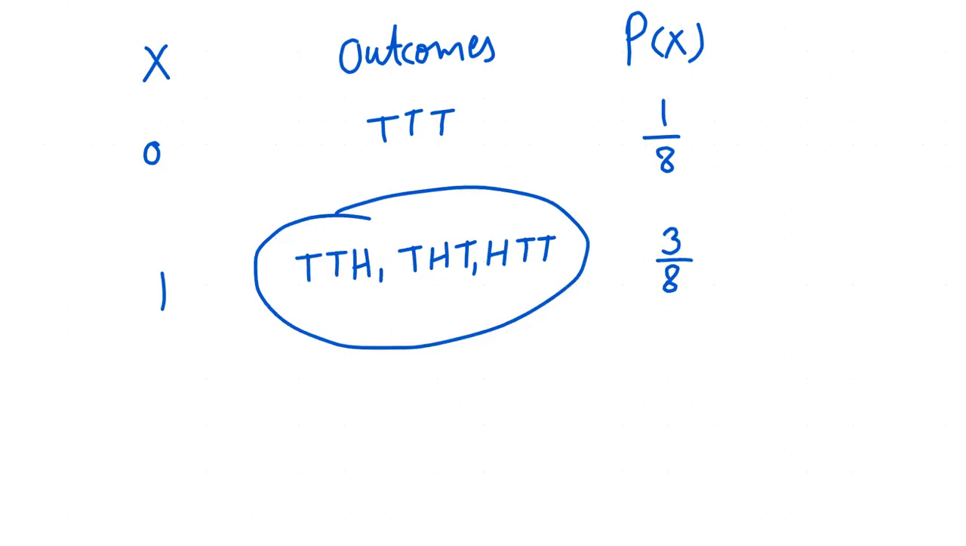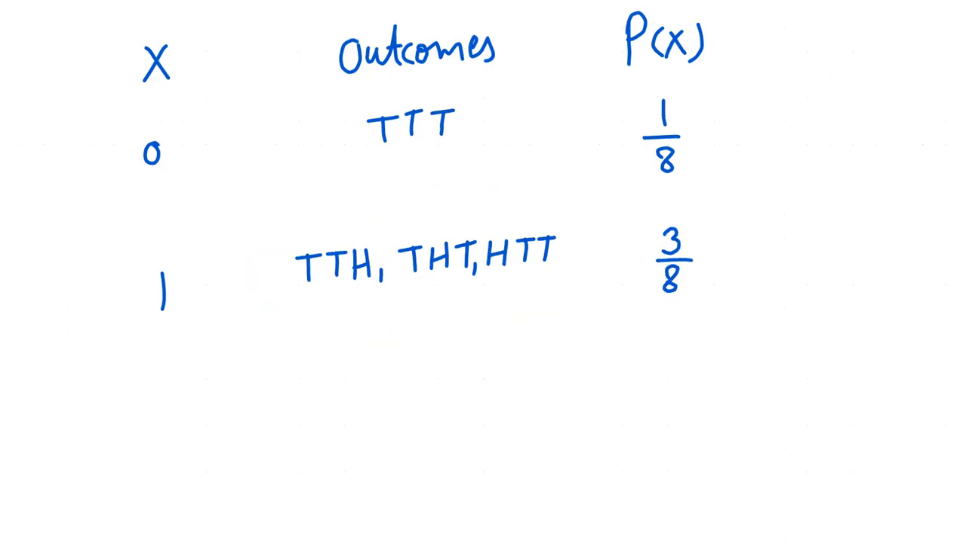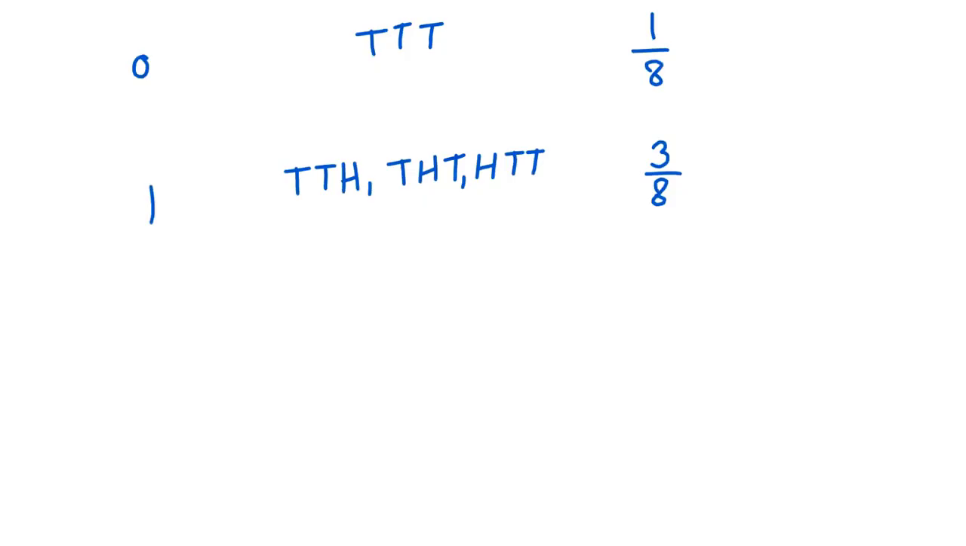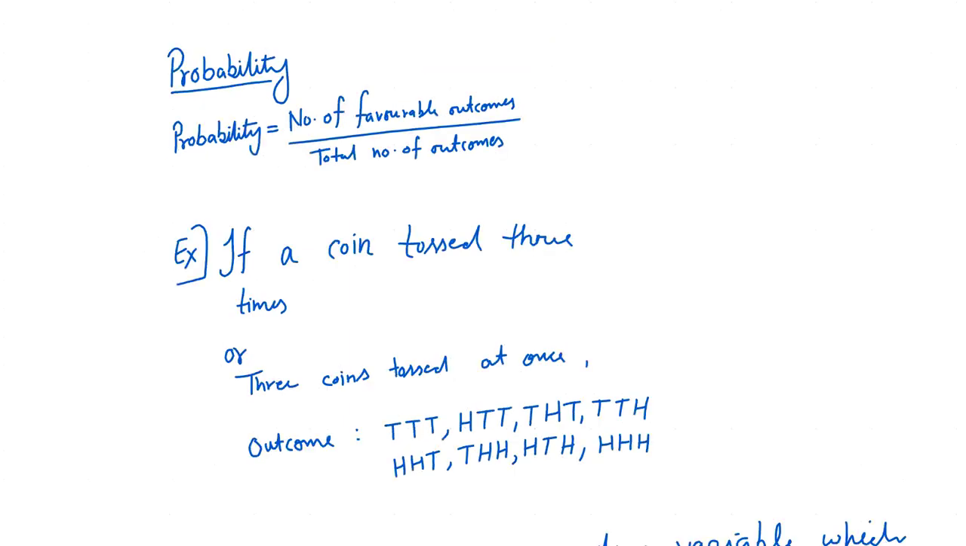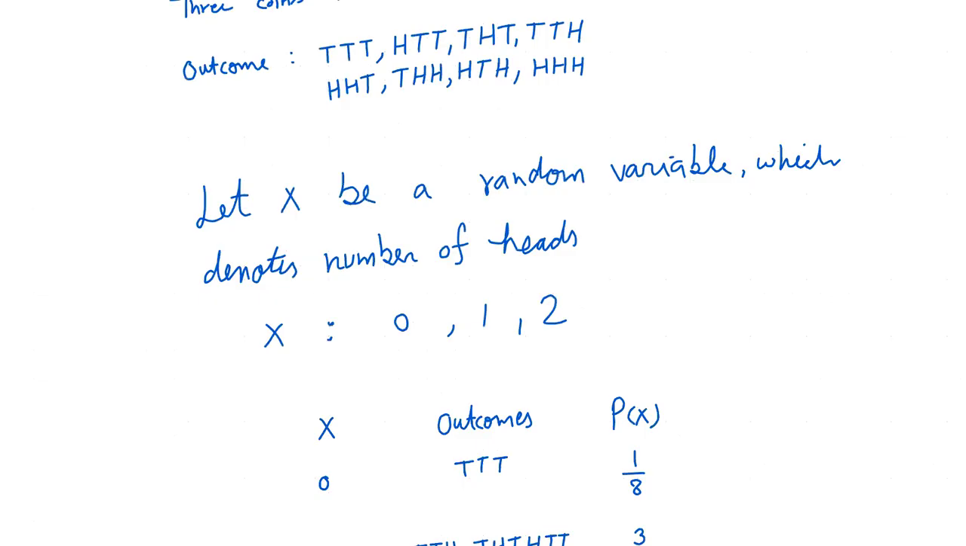And for 2 heads, oh, one second. Because in 3 coins or 3 tosses we have a maximum of 3 heads, we have one more value of the random variable. We can get a maximum of 3 heads.